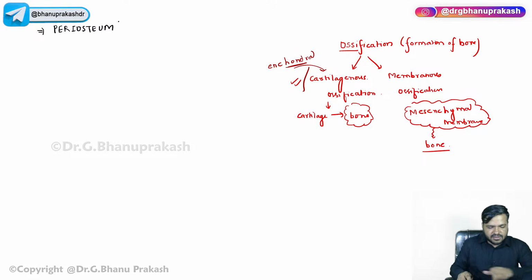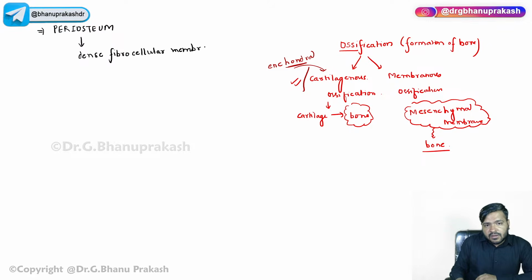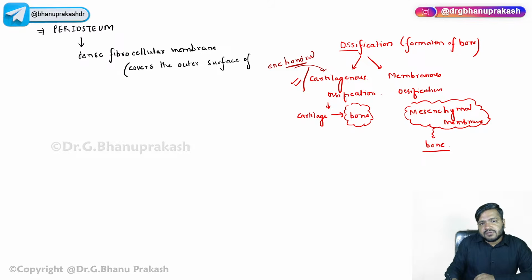When I say periosteum, it is a dense fibrocellular membrane, composed of fibrous tissue, which covers the outer surface of the bone.